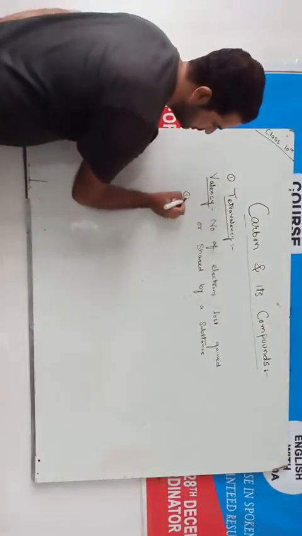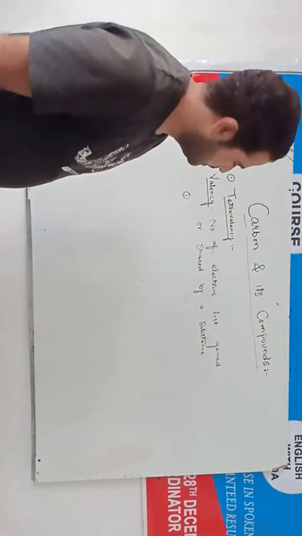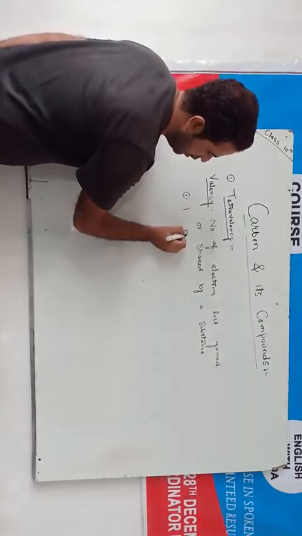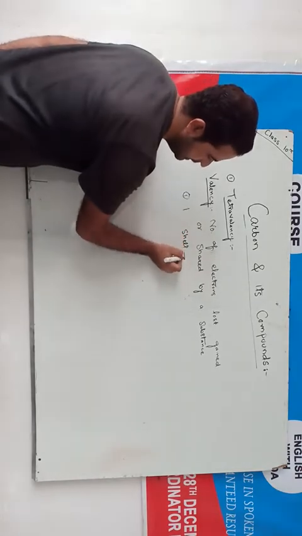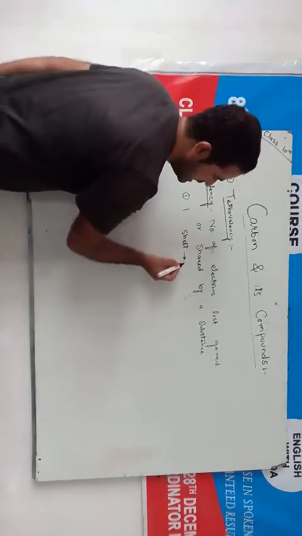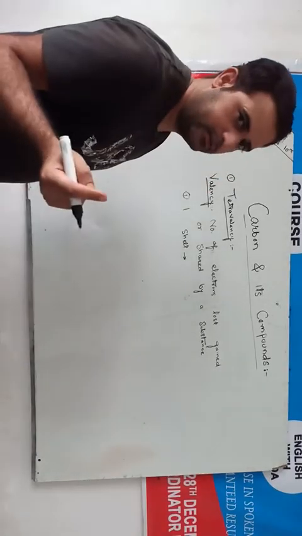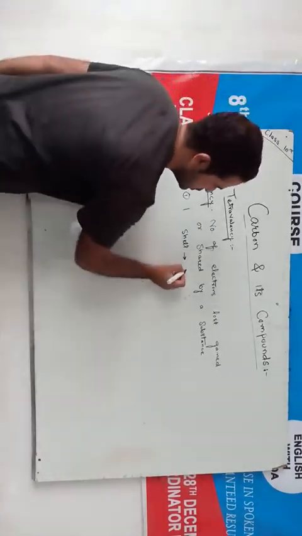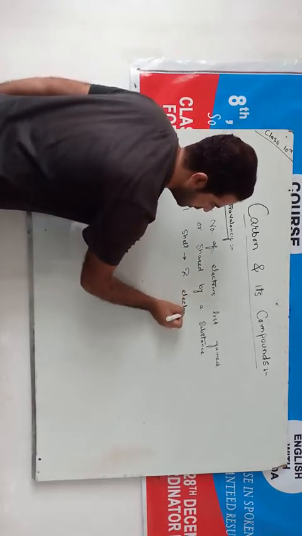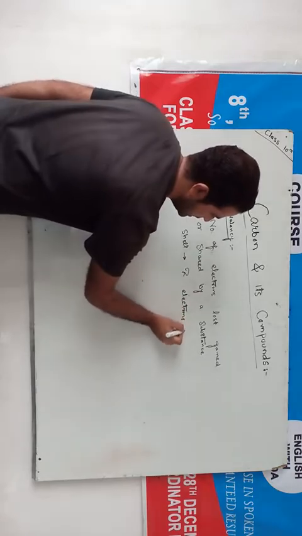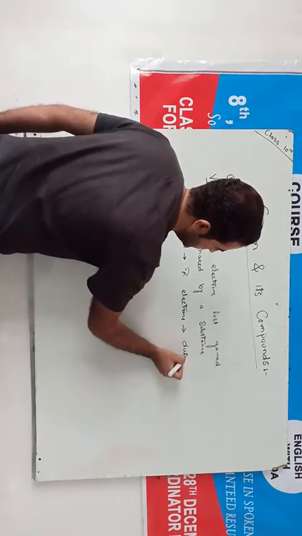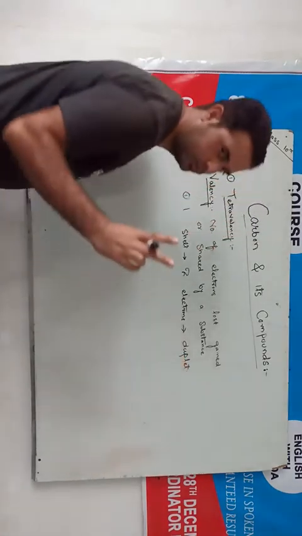First, if an element has only one shell, then it will be stable only when its outermost shell has two electrons. In chemistry, we call this duplet, D-U-P-L-E-T. Duplet means two.